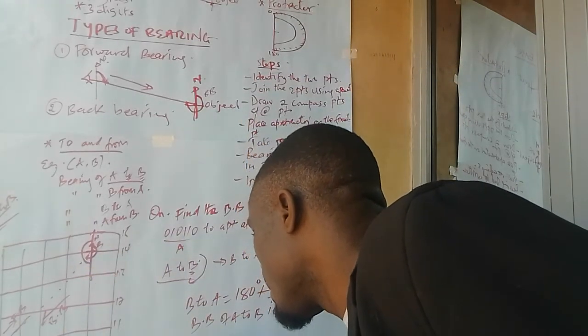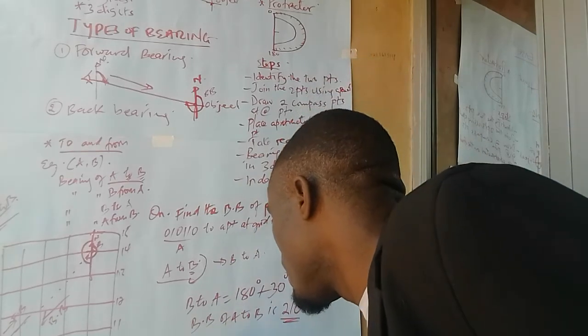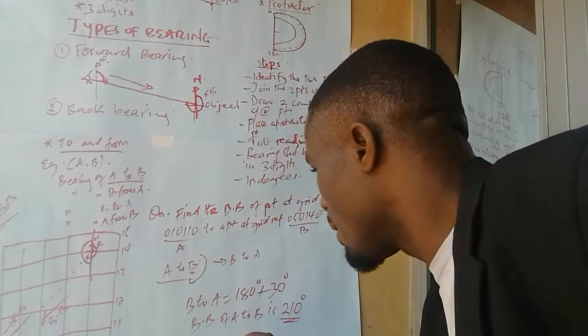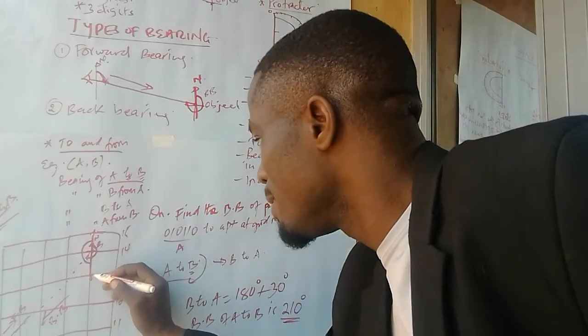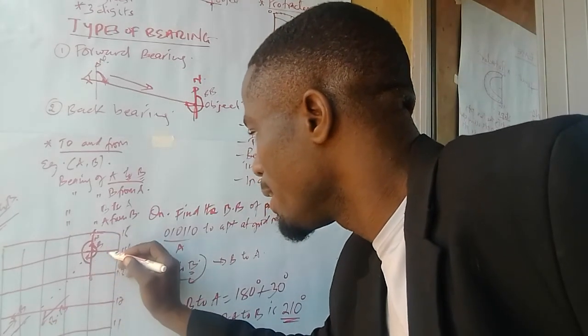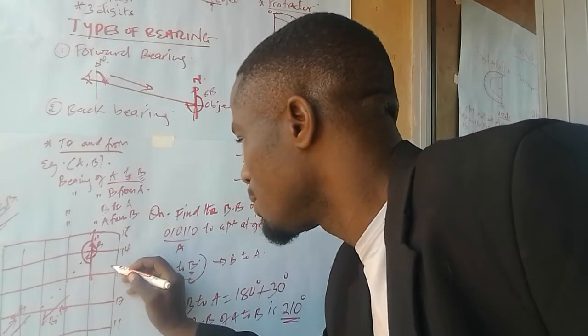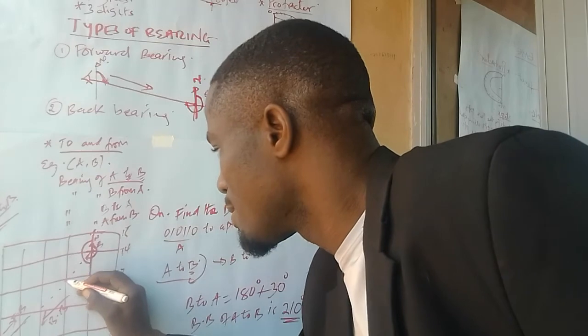A is 210 degrees. Because remember, this is a position. In which direction is it? This is north, south, east, west. North, east, south, east. This is southwest.